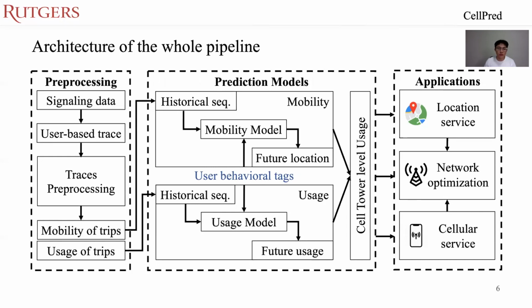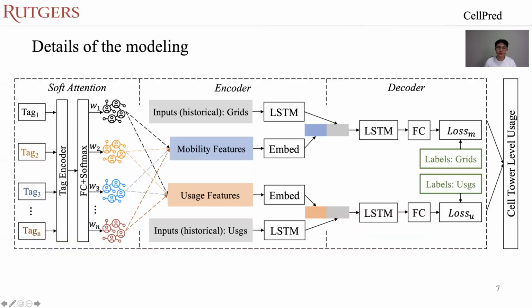Once we have those traces, we fit them into the prediction model for future location and usage prediction. And at the end, we aggregate all the individual level data traffic into the cell tower level. Then it can be used for future applications such as location service and network optimization, etc.